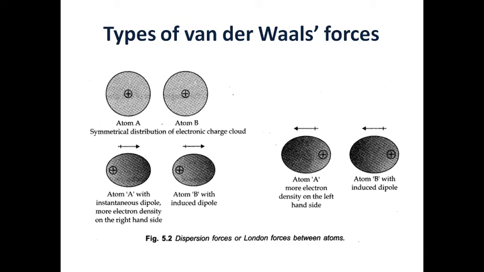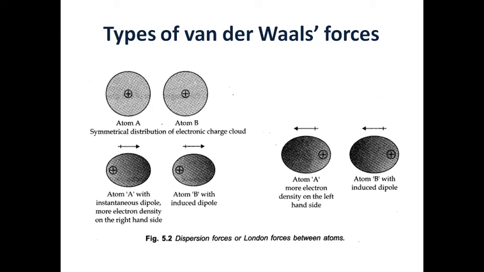Just because of this instantaneous polarity in atom A, it also induces polarity in the neighboring B atom. The neighboring B atom also has a positive pole on the left-hand side, because of the attraction from the negative pole of atom A, and B has a negative pole on the right-hand side, and now they attract each other. As this force is for an instant, that's why it is the weakest force.